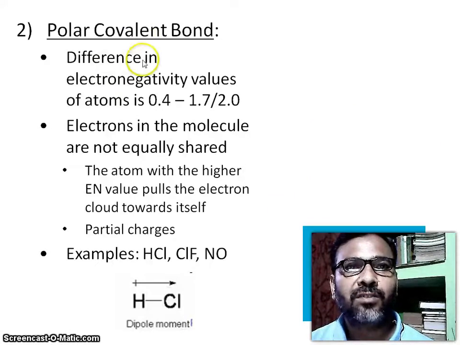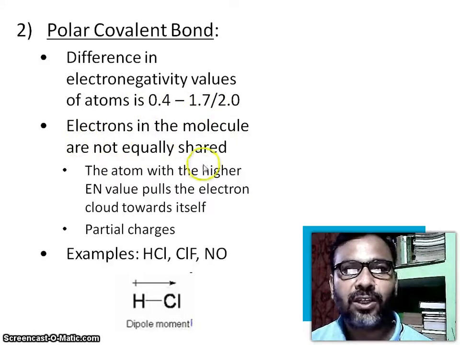Polar covalent bond: the difference in electronegativity values of the atoms is 0.4 to 1.7 or 2.0. Electrons in the molecules are not equally shared. The atom with the higher electronegativity value pulls the electron cloud toward itself, giving partial charges. For example, hydrochloric acid, ClF, and water.